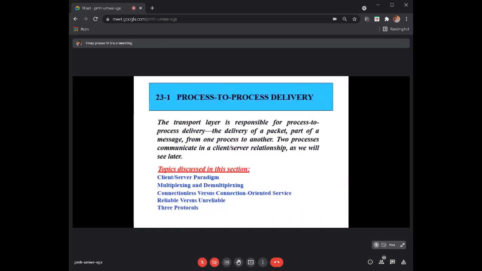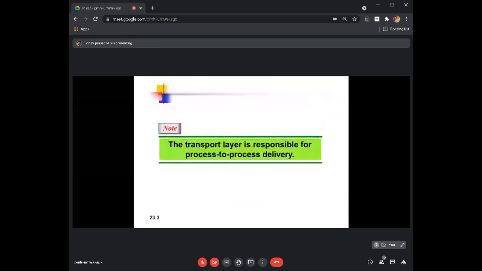Before getting into the implementation of the delivery mechanism, let me explain some of these concepts: what the client server paradigm is, multiplexing, demultiplexing, connection oriented, connectionless, and reliable and unreliable. And what these three protocols are used for at this layer. The transport layer is responsible for the delivery of packets or segments from a sender process to a receiver process.